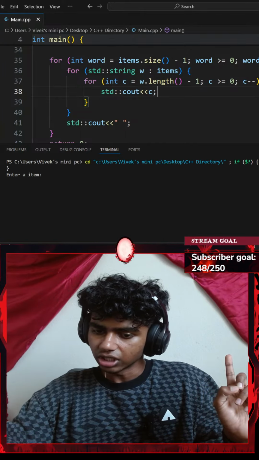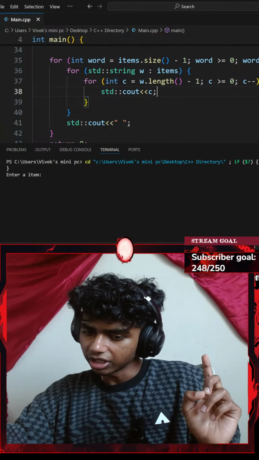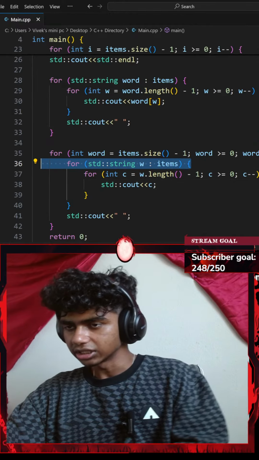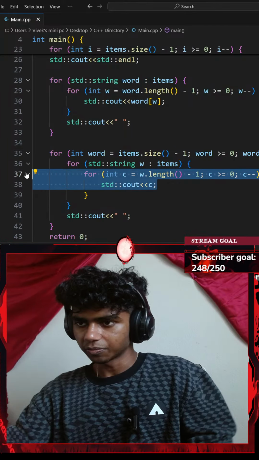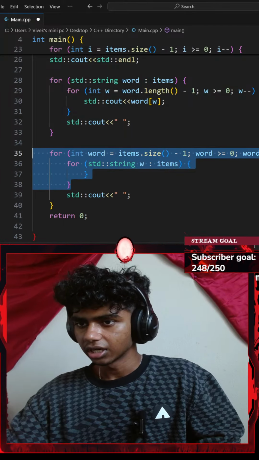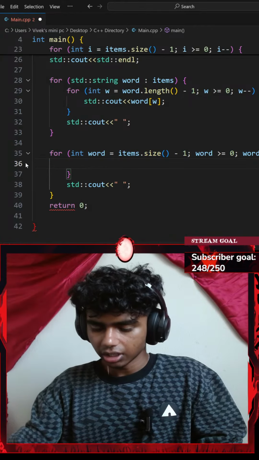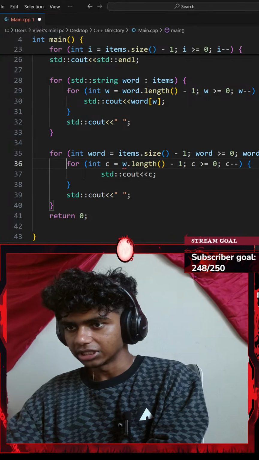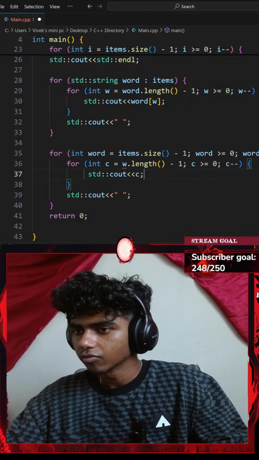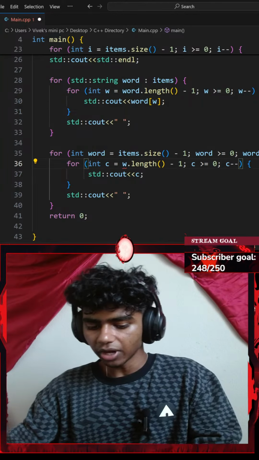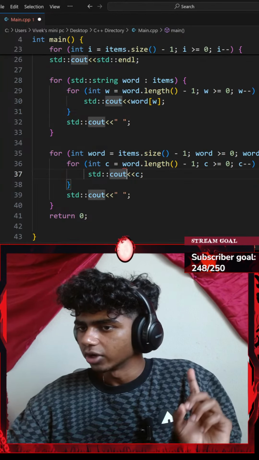I don't think you need the standard string w items. I don't. Let me go ahead and delete that in that case. Before that, let me just copy this part. Now delete this, then delete that as well. Then paste this. Maybe de-indent it. Although without the w, can I go with my word? Word.length.